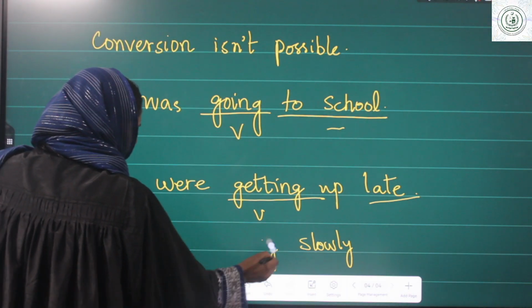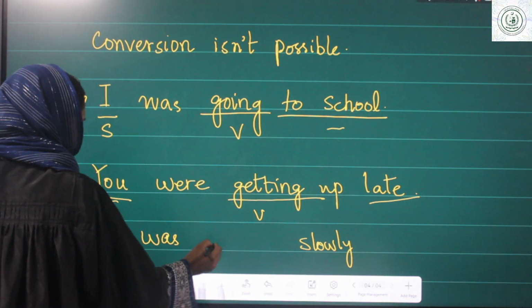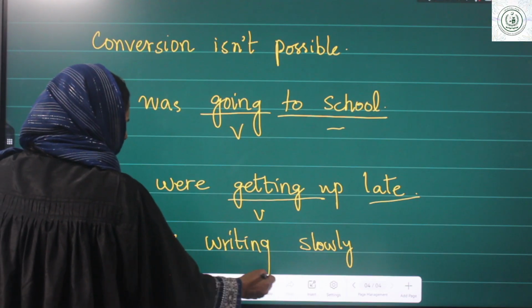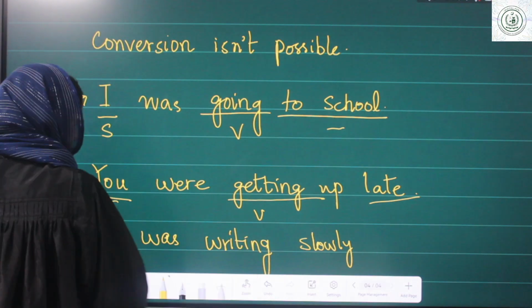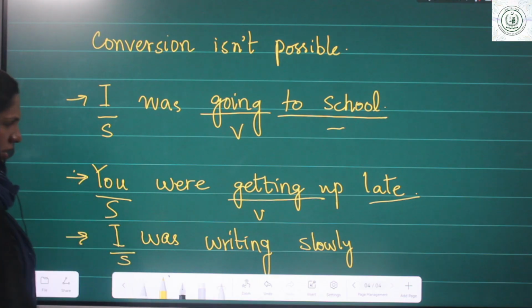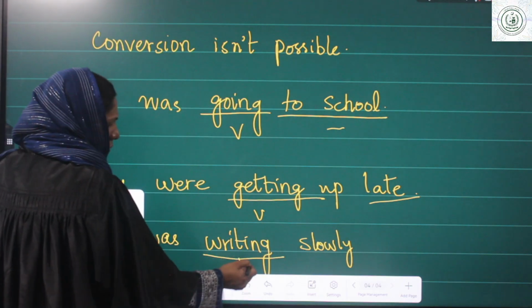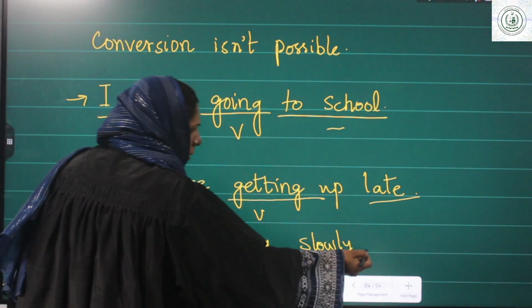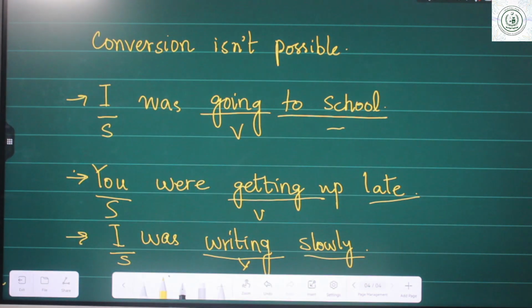We'll make a proper sentence. I was writing slowly. Here, I as a subject, writing as a verb, but slowly, it's an adverb. It's not a proper object. So, conversion is not possible.